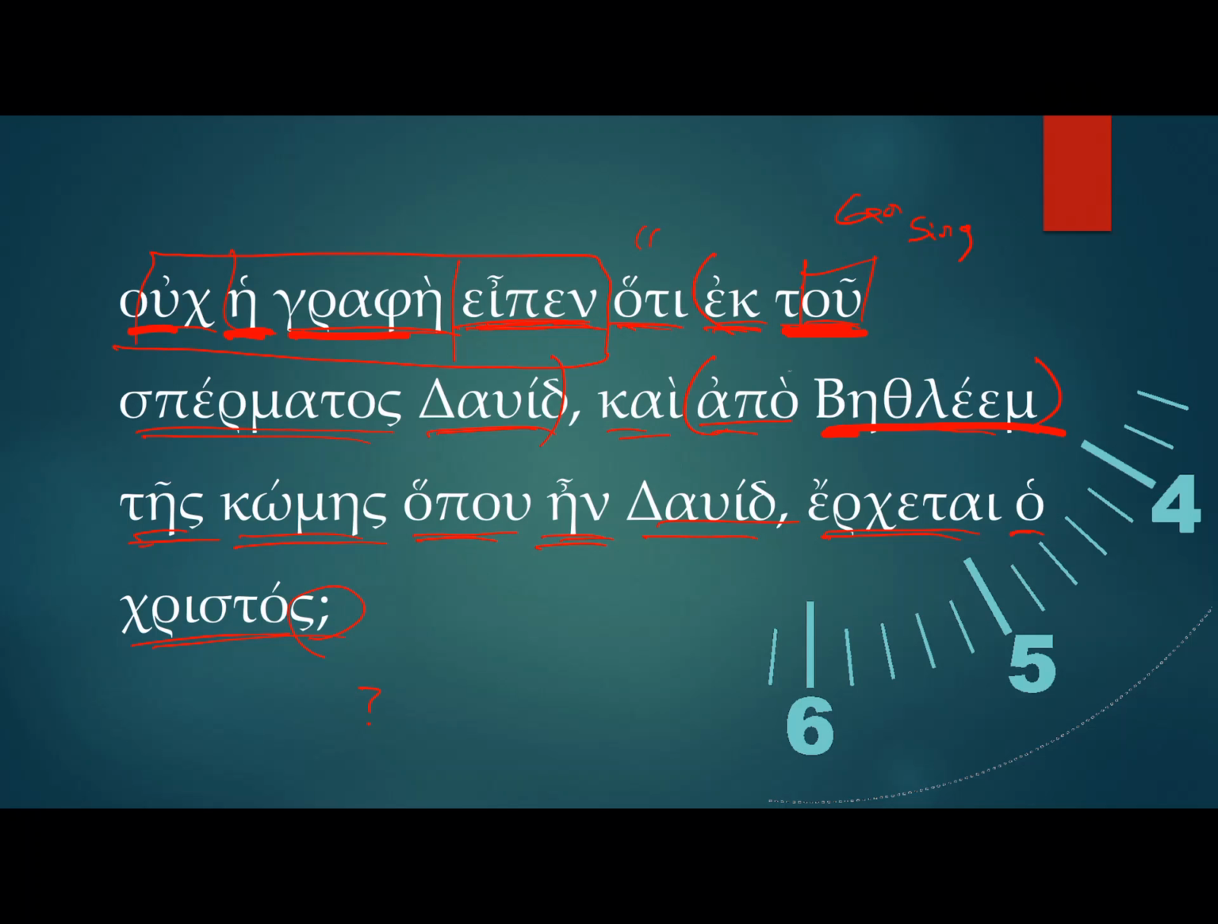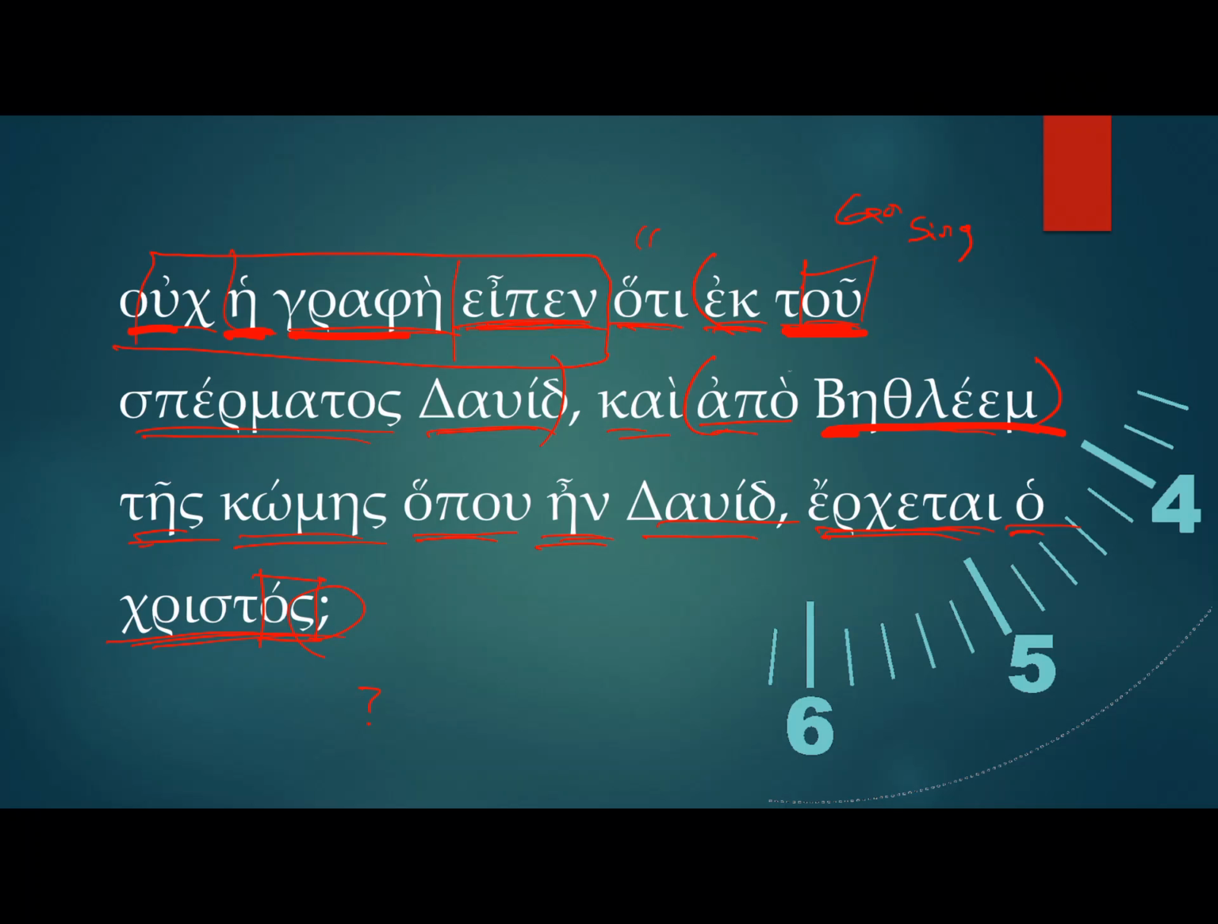But then we have this quotation that the writer is using, and where is the subject for it? Look all the way down here at the bottom for Christos. Again, noticing the article in front of it, noticing the ending of it, it tells us that this is our subject. So the Christ comes, and then we can put the rest of it in there, from the seed of David and from Bethlehem, the village where David was. All right.